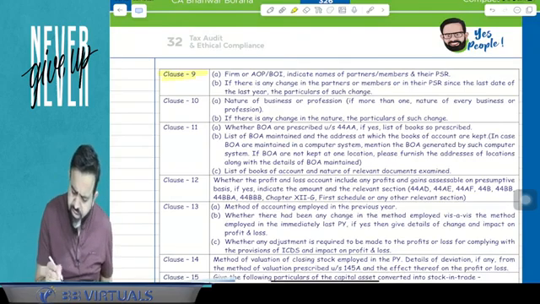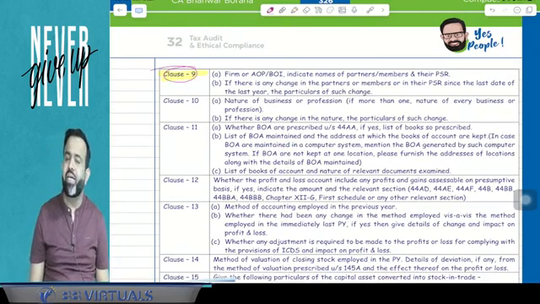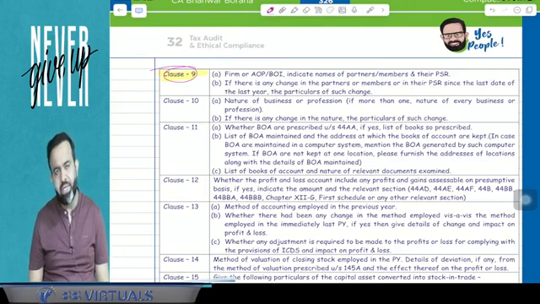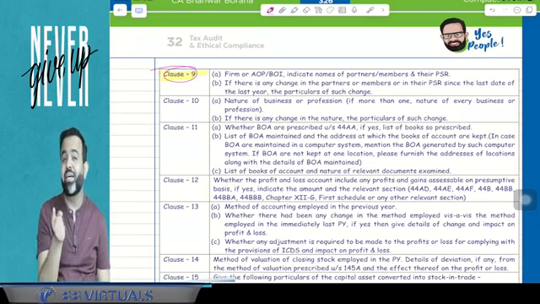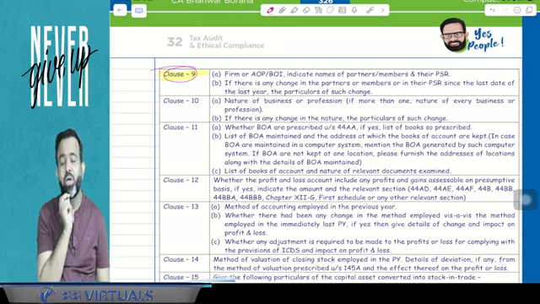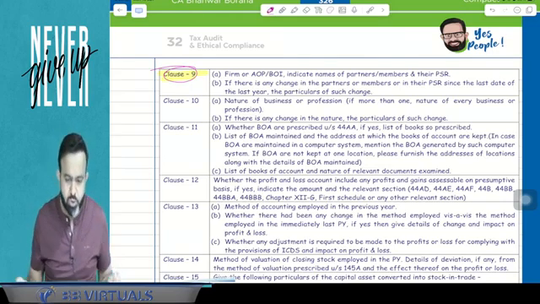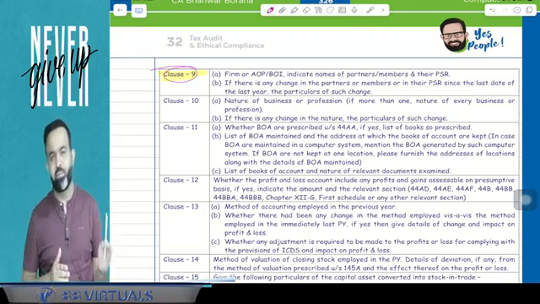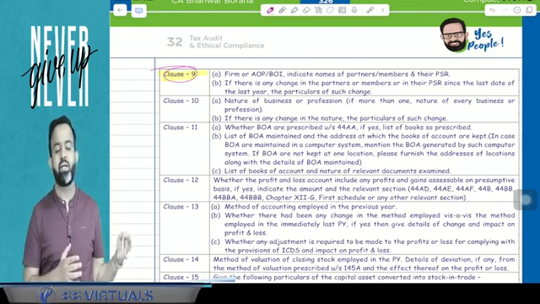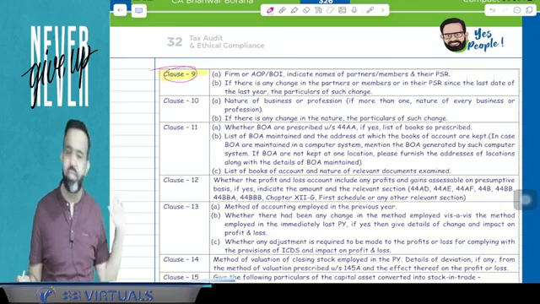Now next part, clause number 9. Clause number 9 is a very simple clause. This is related to the firm, AOP, BOI. So guys, in case of a partnership firm, AOP, BOI, the chartered accountant in the audit report will mention the name of the partners as well as their PSR, profit sharing ratio. Suppose in the current year there is a change in constitution of the firm. Change in constitution of the firm means either any partner has retired or any partner has joined, or all partners continue but their PSR is changed. Then it has to be reported in clause number 9.